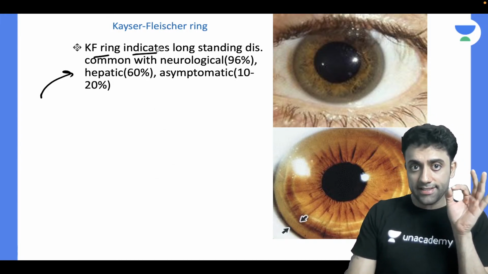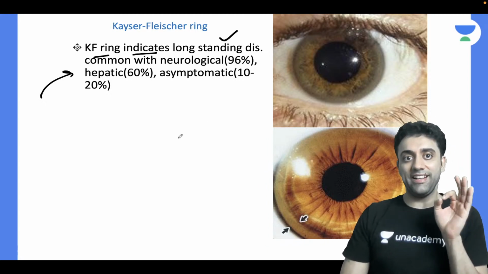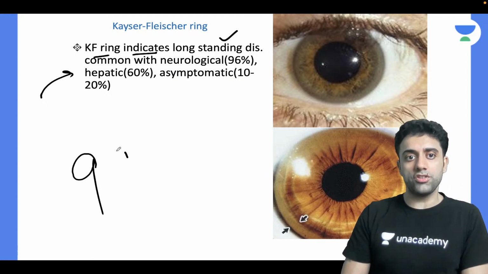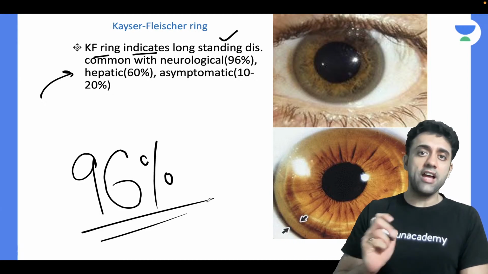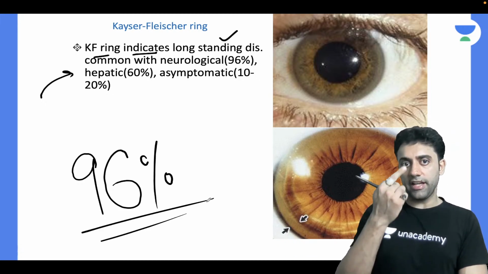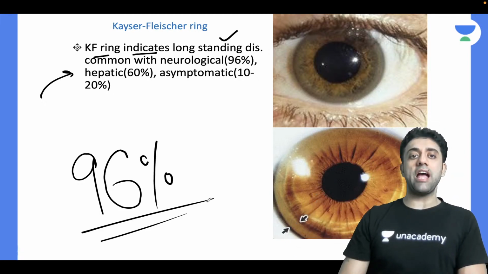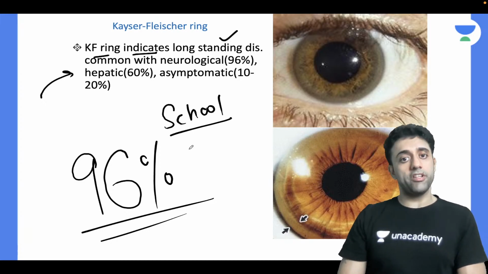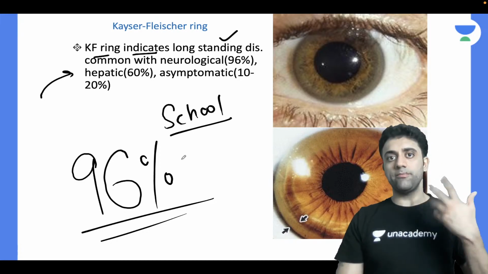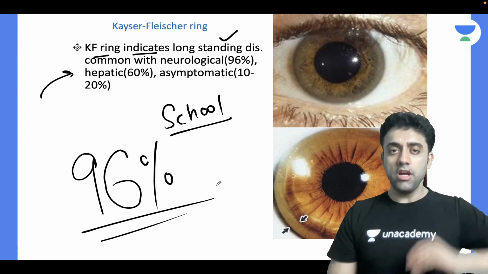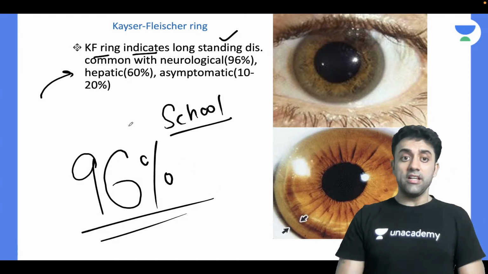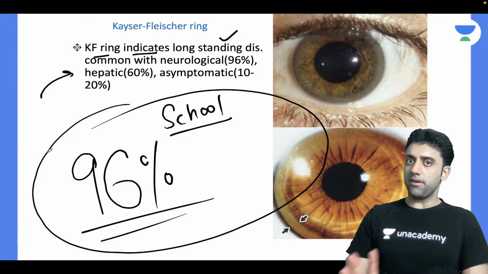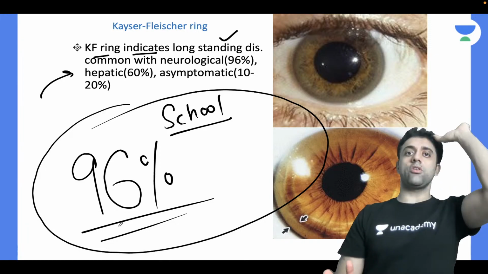KF ring indicates long-standing disease, common with neurological manifestation. If I have a KF ring, I will definitely have some problem in my school performance, some problem with my handwriting, or some problem with my behavior. Are you understanding? Yes or no? If I have a KF ring, there are 96% chances that my teacher in school must have complained. I will have some neurological problem.